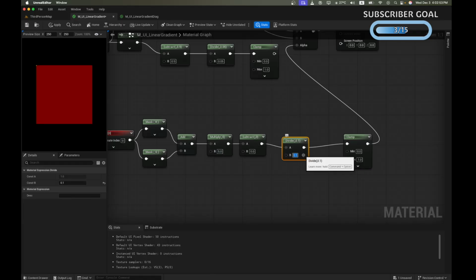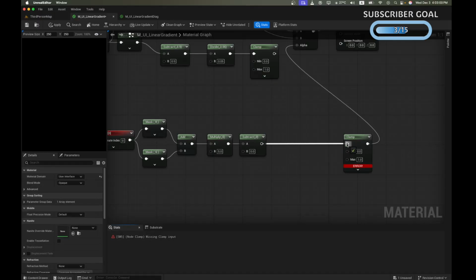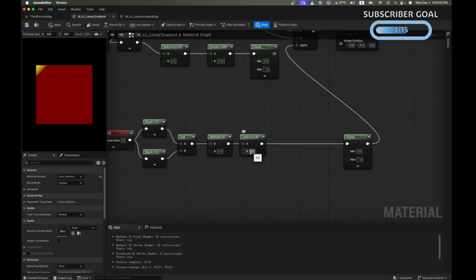So we do see our diagonal gradient here, but it's not at the center. Right now the intersection of the two colors is where the value is 1, and we multiplied by 5, so the rightmost corner is 5. We want to convert 5 to 1, which is easy. We subtract 4 for that. And it's looking so beautiful.